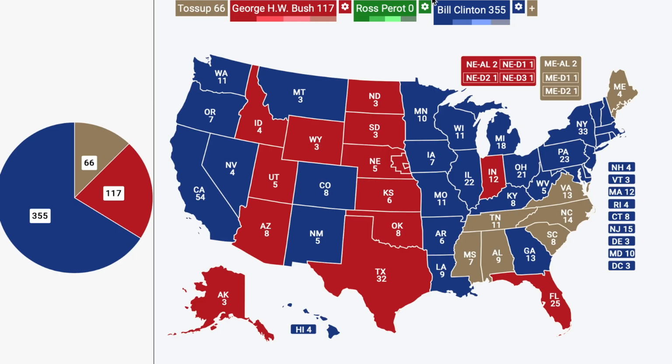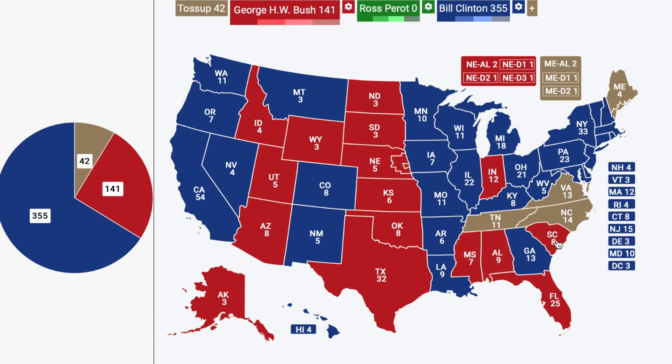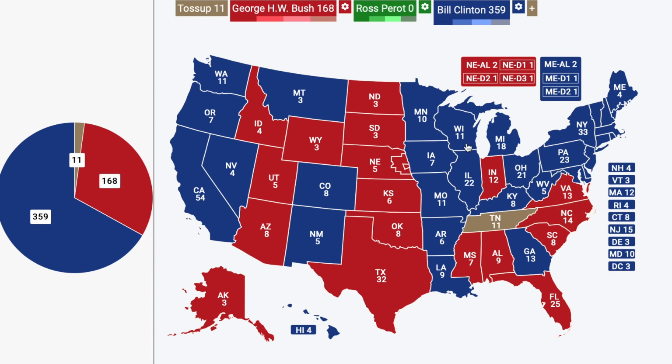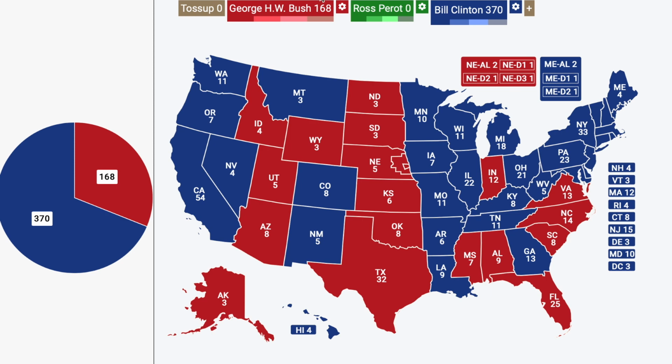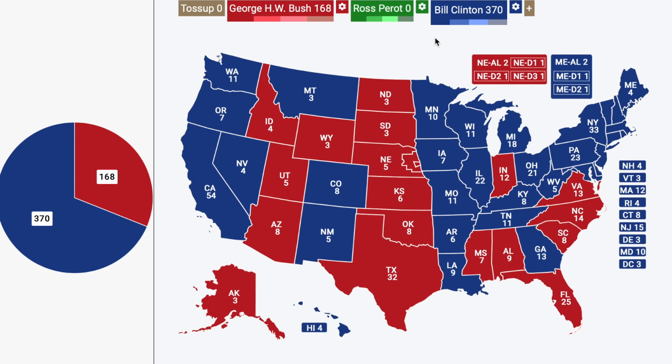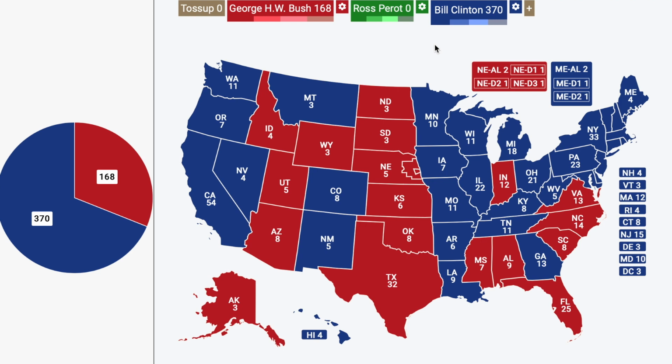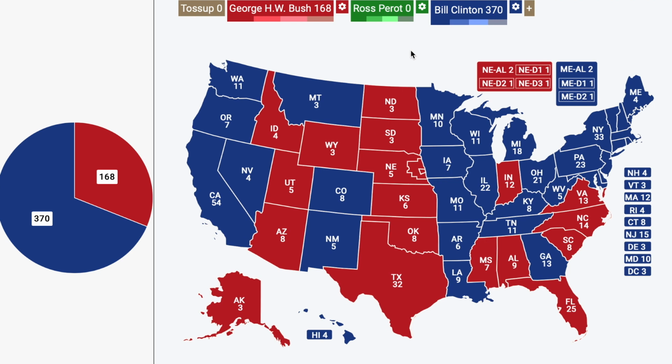So, yeah, significantly different results than we might expect, Democrat Bill Clinton winning West Virginia. We wouldn't expect that today. So these types of things we would just not expect. So yeah, it was 168 for Bush to 370 for Clinton. So a fairly wide margin for Bill Clinton on the electoral map.